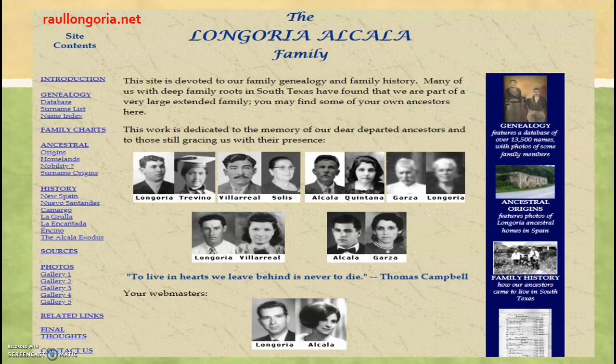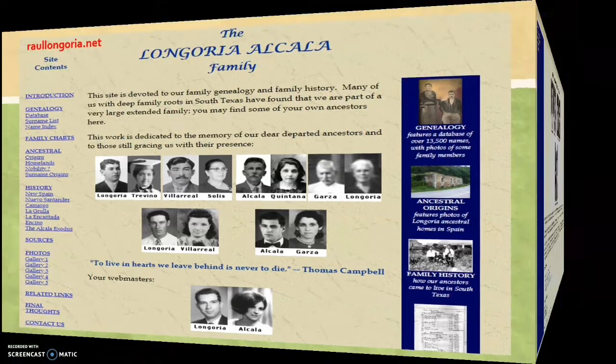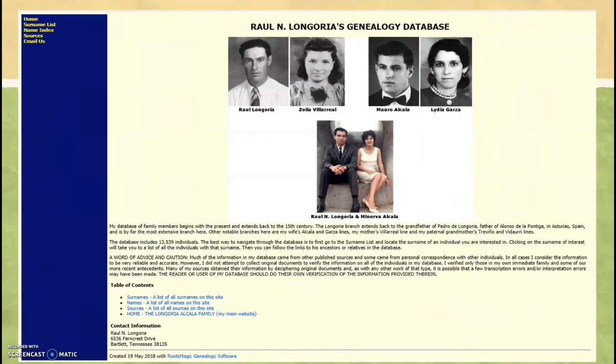The Longoria Alcala family. Now this is a fantastic place to visit. It's under RaulLongoria.net. And they have been working on this for a long time. And so it is something to definitely look at because it is a big database. And if you look on the left, it gives you your introduction, your genealogy, the database, a surname list, a name index, and so forth. So it's going to have some information for you. And it's really good to go in there and look at it.